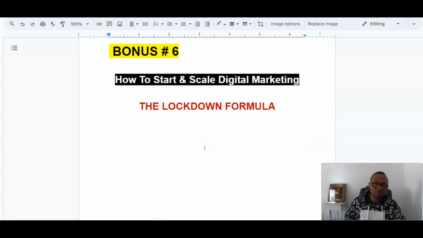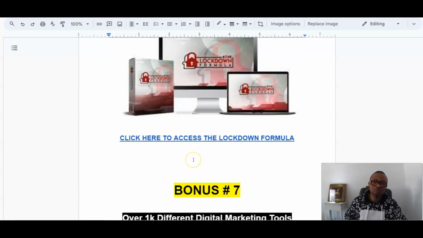Number 6 will be the lockdown formula, which is exactly the training I started with 2.5 years ago on how to start from scratch and create a digital business online. Okay, that's lockdown formula from Jonah Armstrong, my mentor.